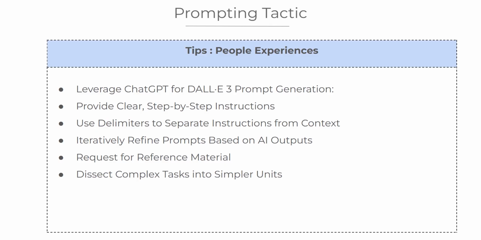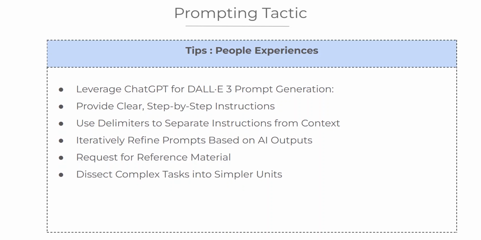Another thing people have found is that AI struggles with big, complex tasks, just like we do. A broad request like "plan a 3-day trip to Paris" might give a messy or incomplete response. But breaking it down into steps, like "list 3 famous landmarks in Paris," then "suggest a 1-day itinerary," makes everything smoother. This feels like assembling a puzzle, where each step builds on the last. And the best part? Fewer errors.